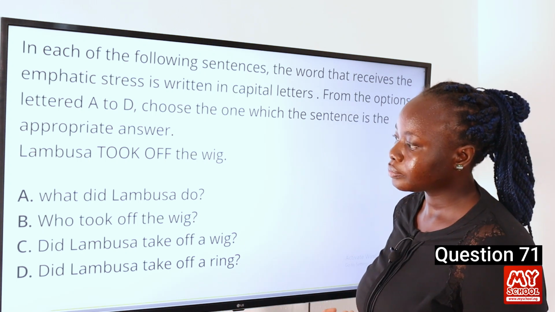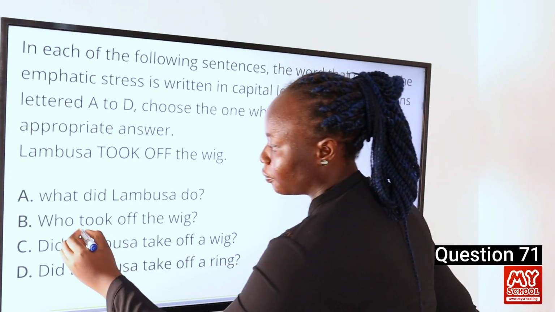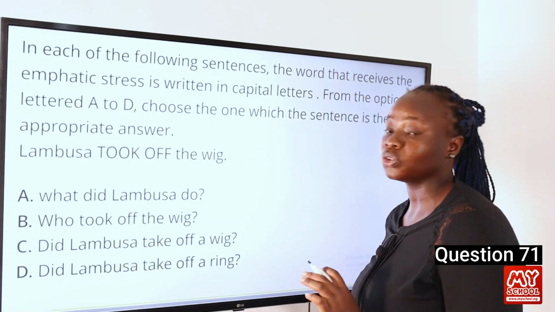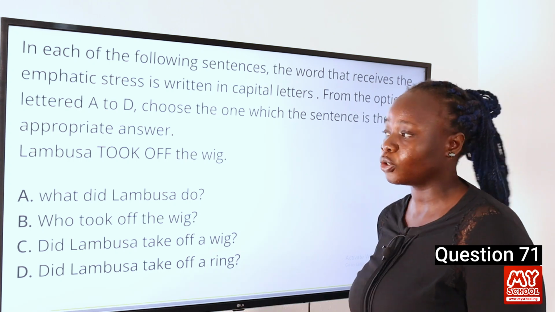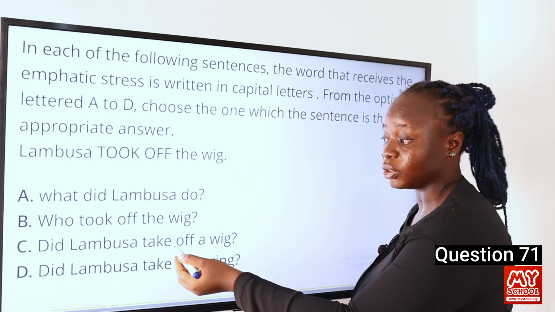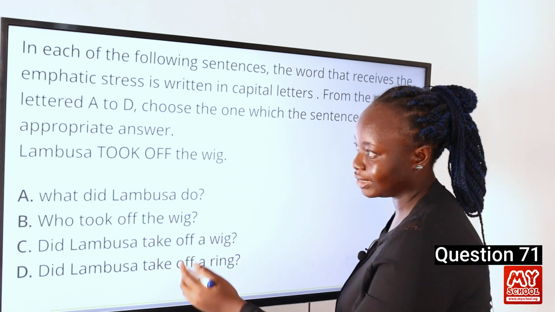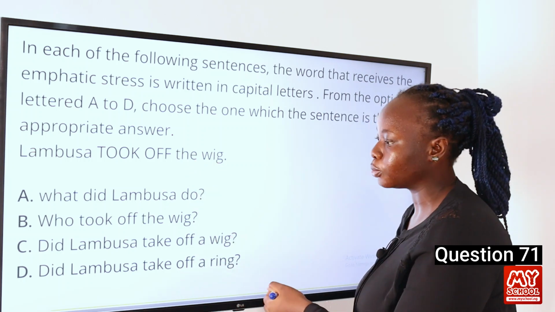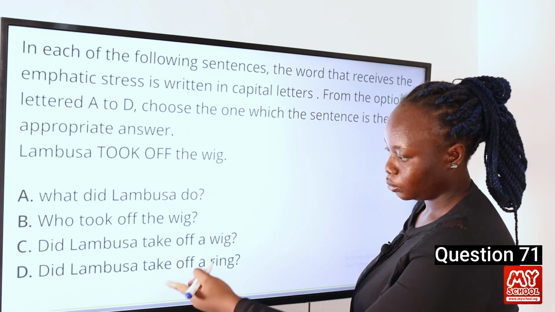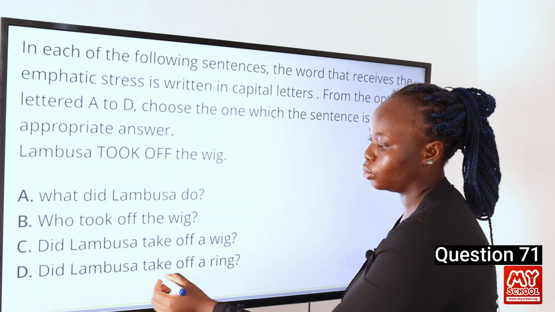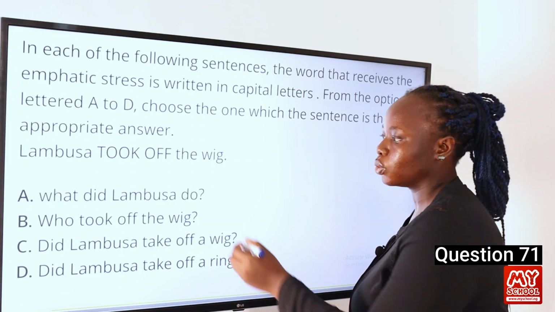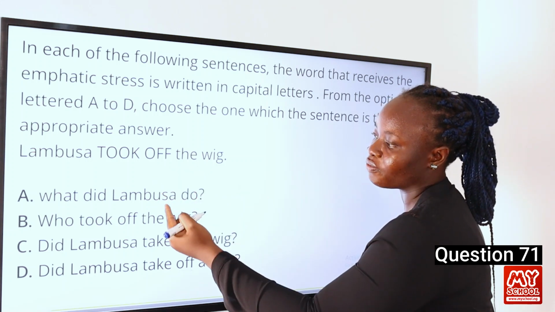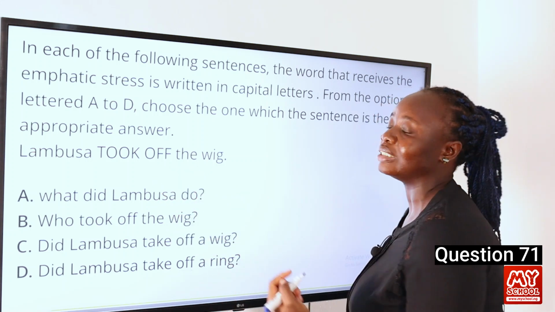In option B, there is the phrase took off. So that is not our answer. Then in option C, we can see that there is a variant of the phrasal verb took off, which is take off. And so we can say that took off is also in that particular option. And lastly, we can see take off here again. So the verb is actually in that question. So our answer to this question is A, because we can't find the phrasal verb took off in that option.